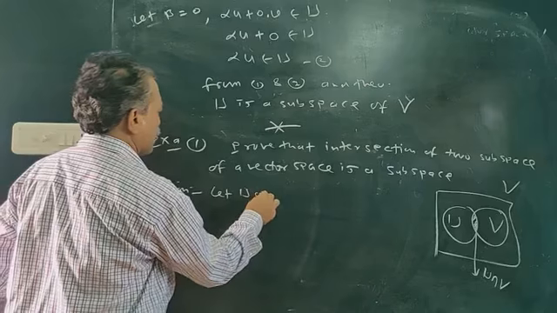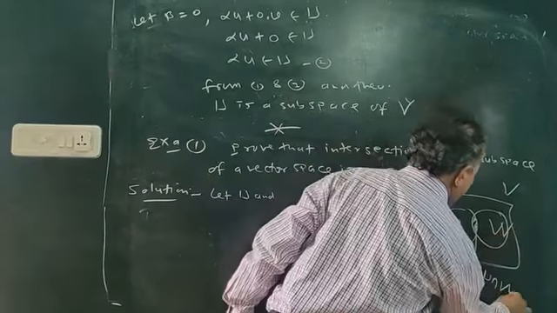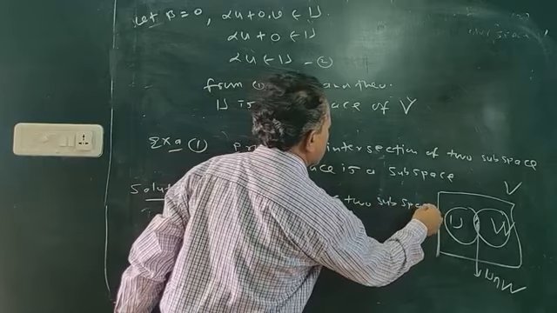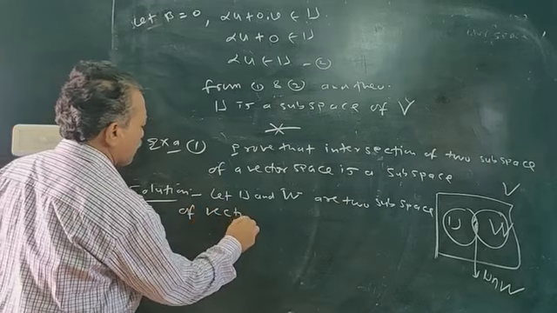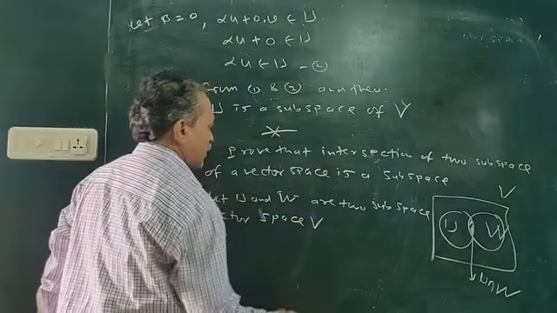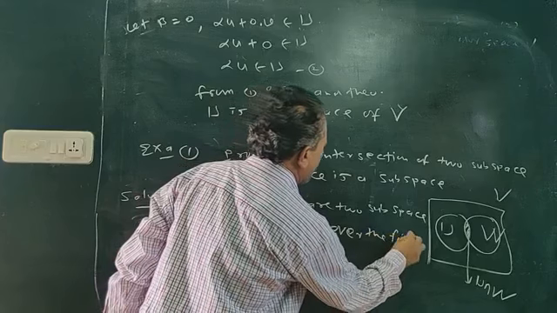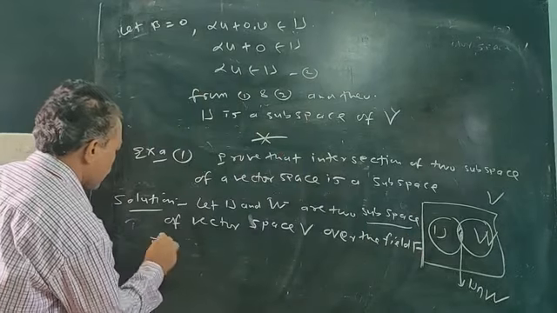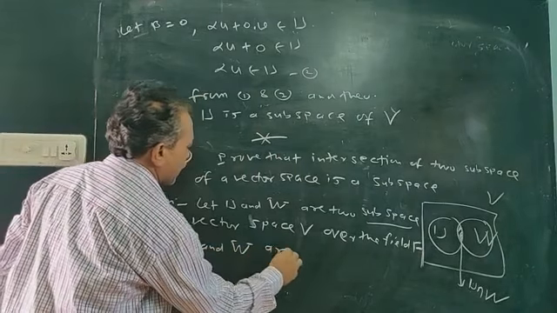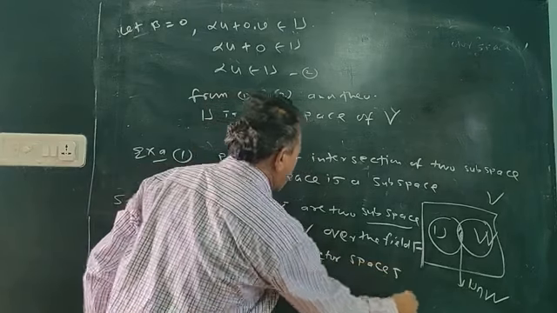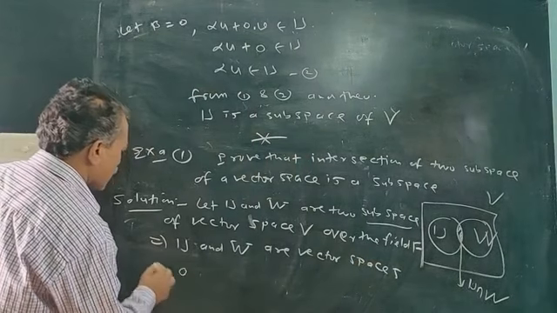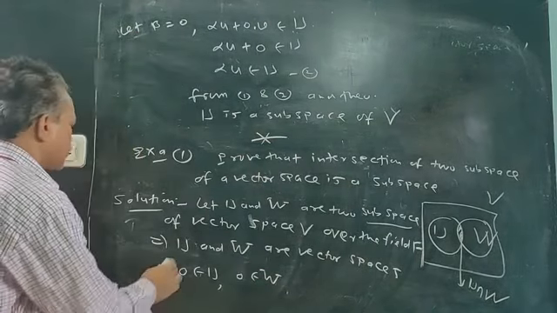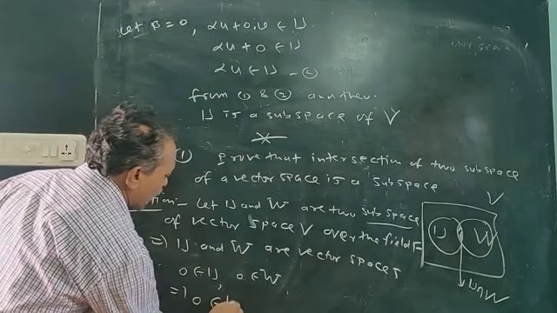So let U and W be two subspaces of vector space V over the field F. Now subspace means vector space, so U and W are vector spaces, and all 10 properties are satisfied. The additive identity 0 belongs to U and 0 belongs to W. That means 0 belongs to their intersection, a common element.